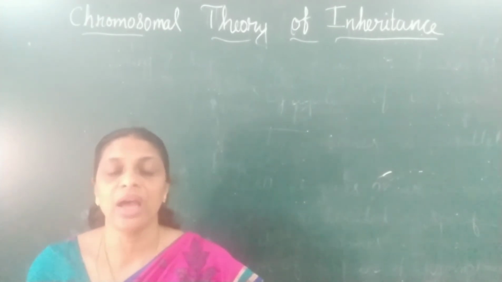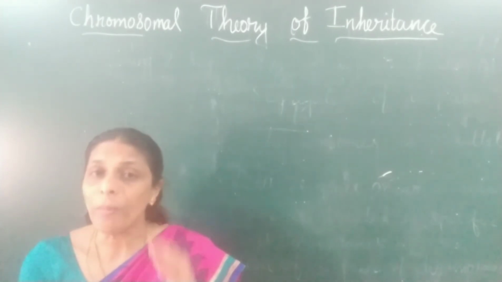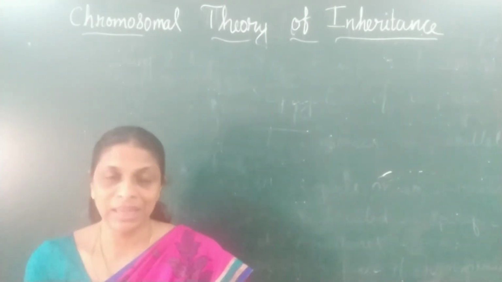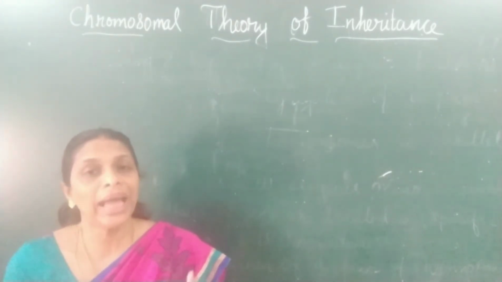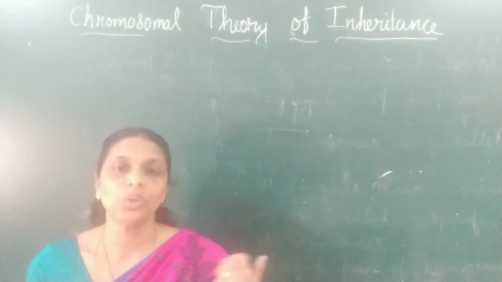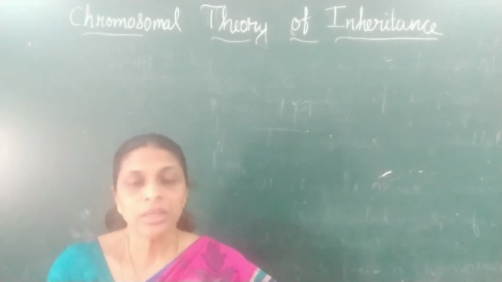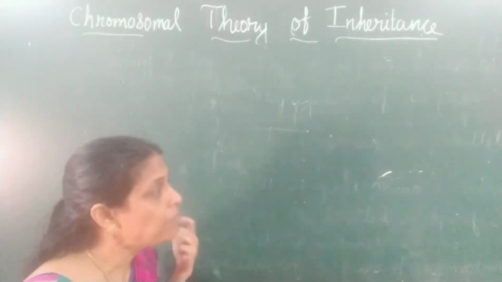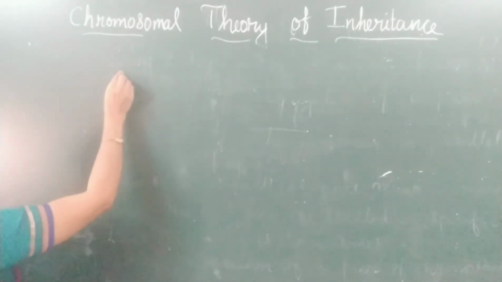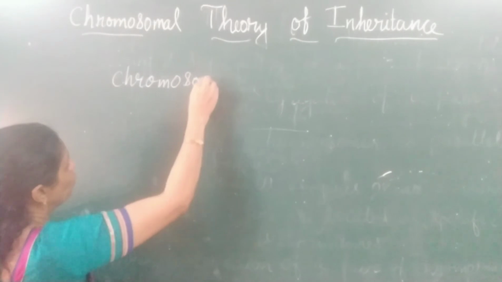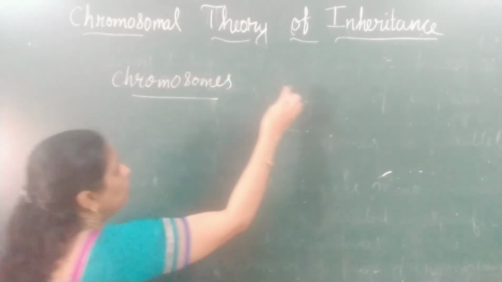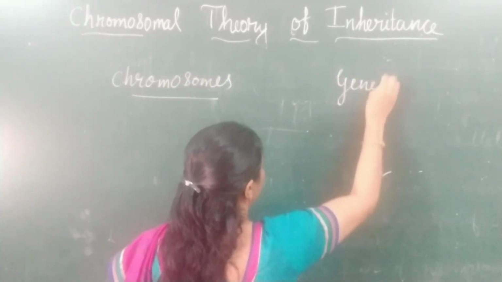By the end of anaphase 2, the chromatids of each chromosome separate. When the chromosomes separate, the alleles, the genes, also separate. Hope it's clear. So from this, they compared the behavior of chromosomes with the behavior of genes.